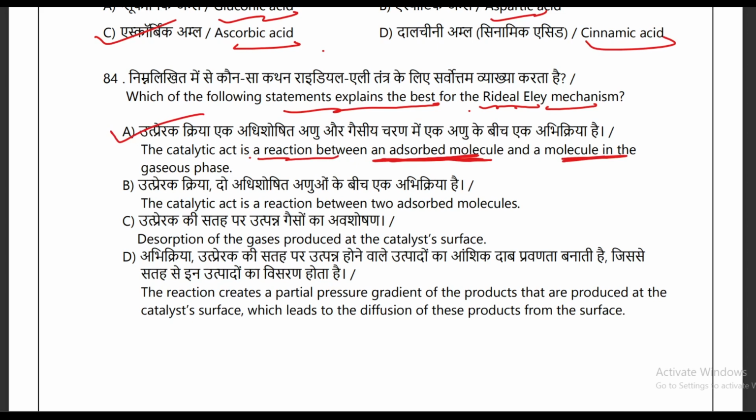In the second case, they are saying catalytic act is a reaction between two adsorbed molecules. Actually, that is an example of the Langmuir-Hinshelwood mechanism. So your correct answer is A option. Okay, in the 84th question.